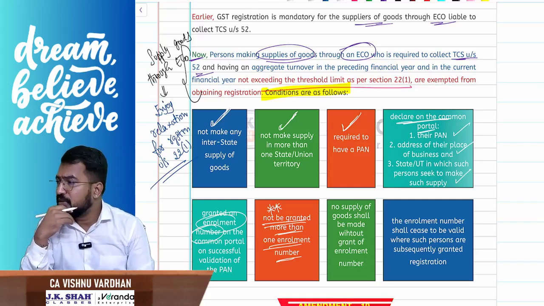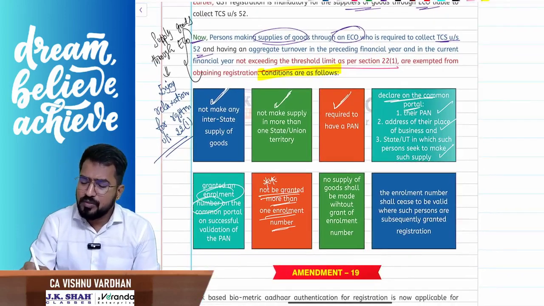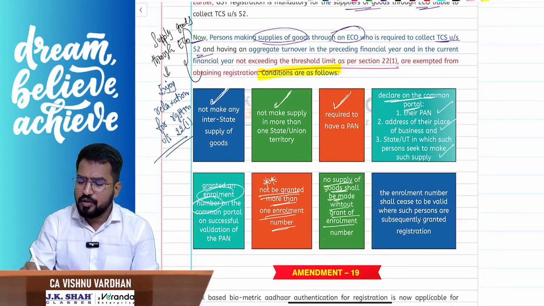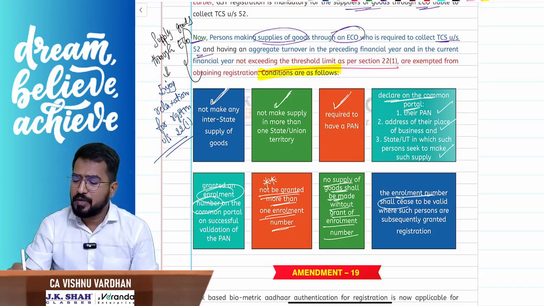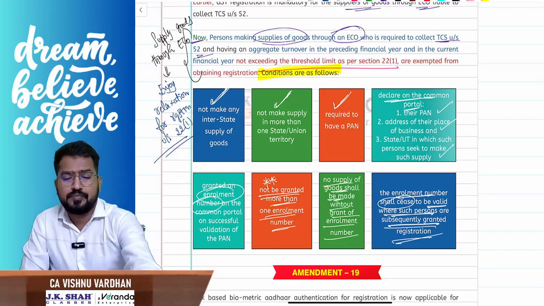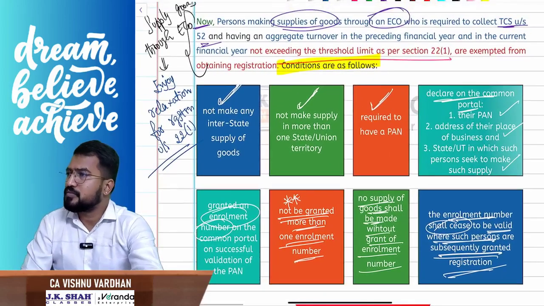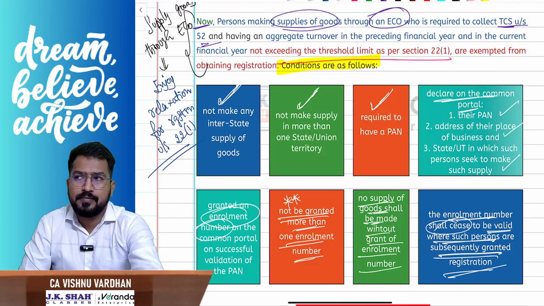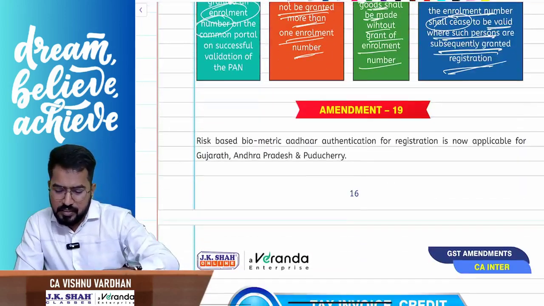Hope you remember this, correct? We have discussed all that. And no supply of goods shall be made without the grant of an enrollment number. Yes, only after taking the enrollment number should you make supply, and this enrollment number ceases to be valid when you subsequently take registration, correct? So that is the concept. Shall we proceed? Right, so this is the next one.